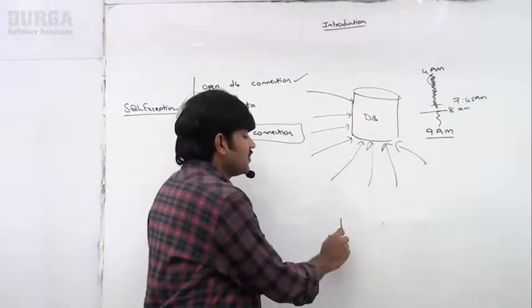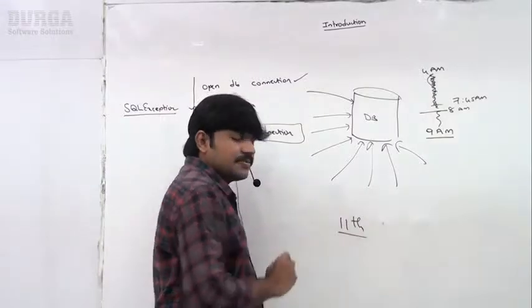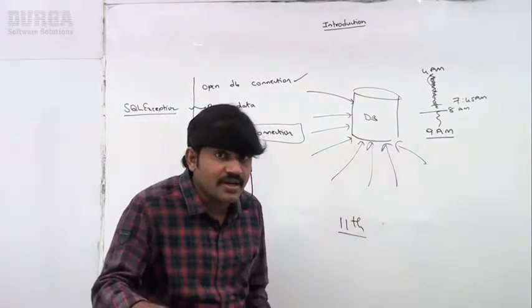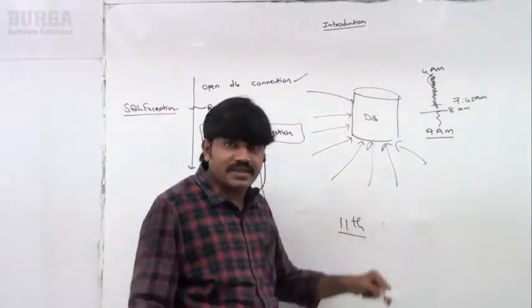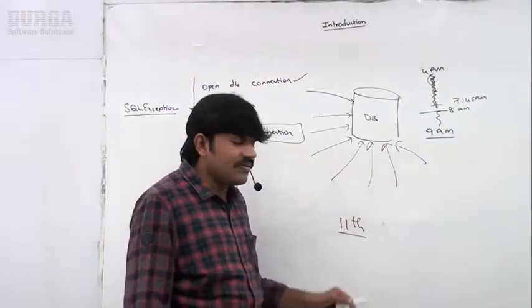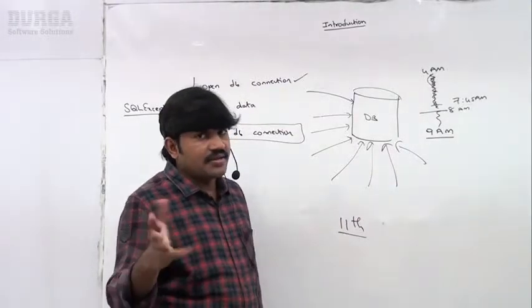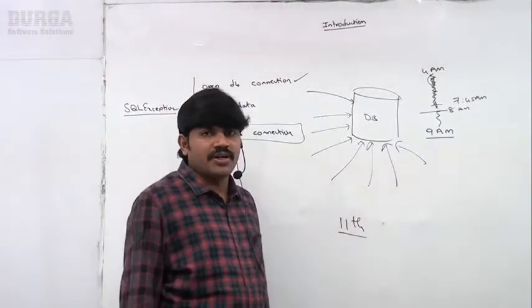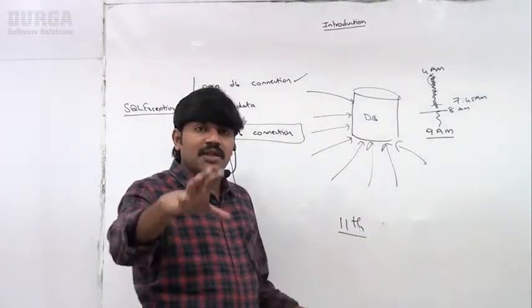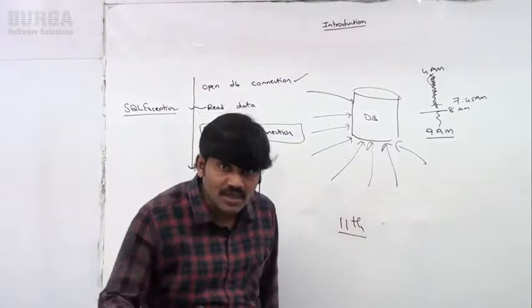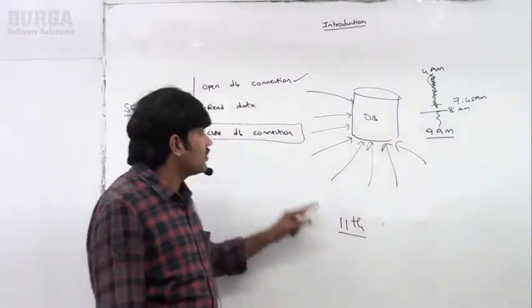Sir, now the 11th person is coming to communicate with the database. Okay, but my database server can support a maximum of 10 connections only. Suppose an 11th connection is required. Sorry, the database server is not in a position to provide support. The total application is going to crash, the total application is going to be down because of this problem.